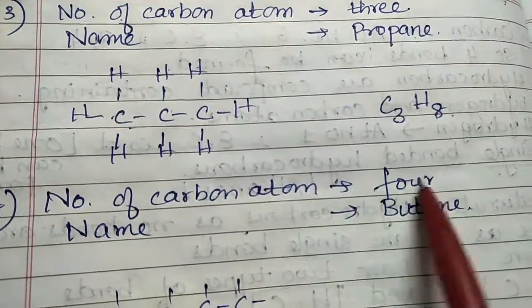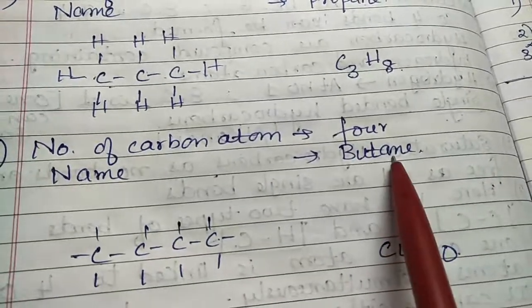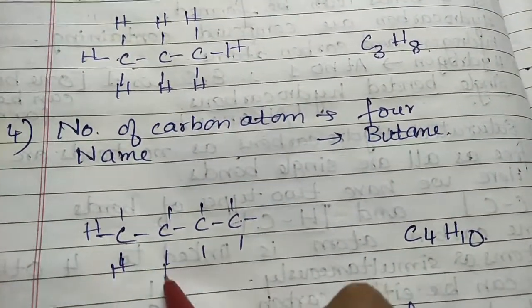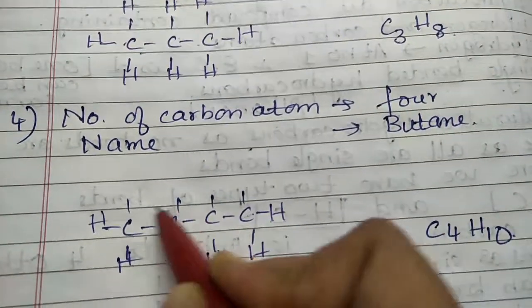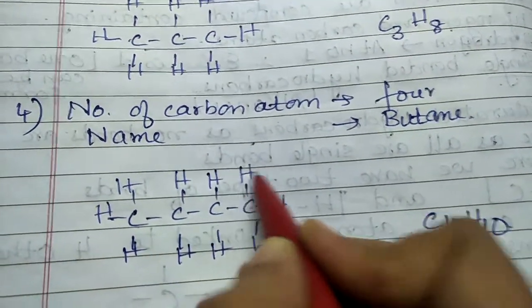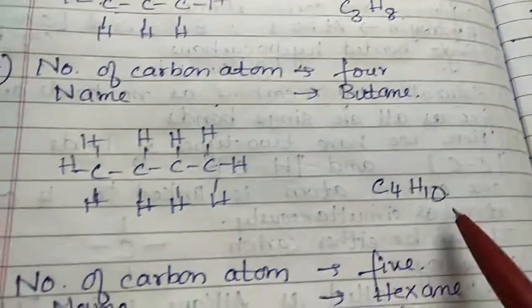The next one: when you have 4 carbon atoms, the name is butane. Here all other places you have to fill with hydrogen. You have 10 hydrogen atoms, so the formula is C4H10.